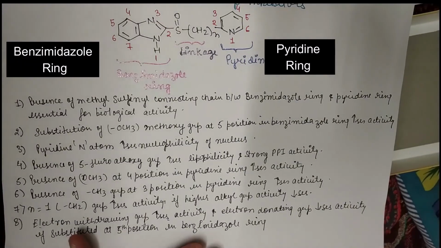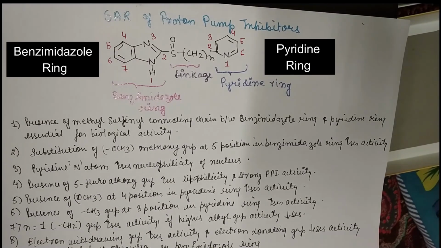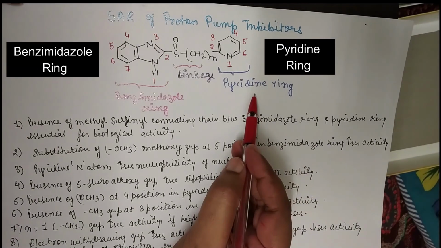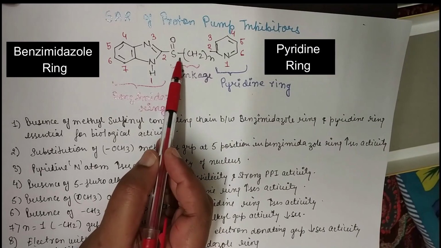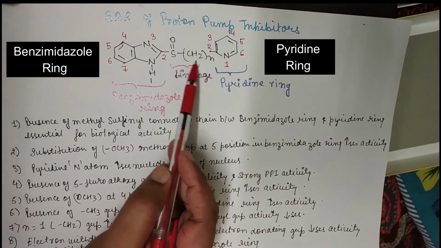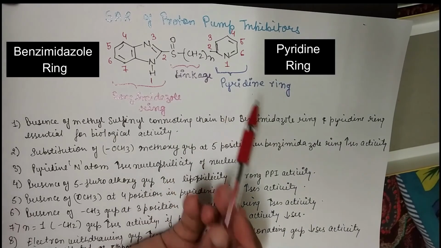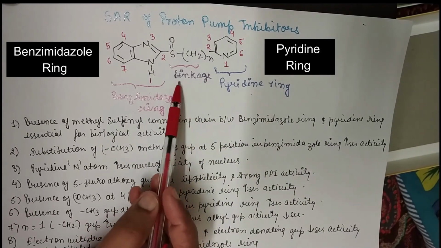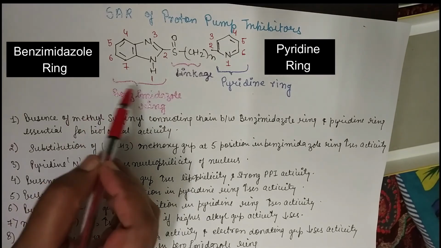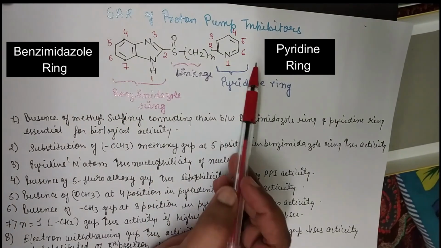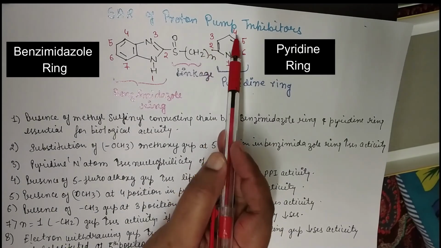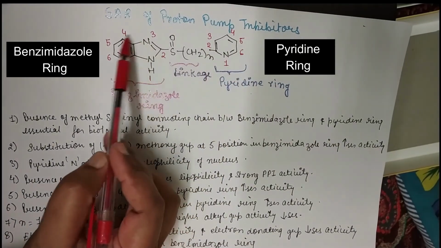Next is SAR of proton pump inhibitors. So here you can see the common structure which is present in all the proton pump inhibitors. The structure of proton pump inhibitors is basically divided into three parts. First is the pyridine ring. Second is the linkage, this S double bond O, and this alkyl chain. The third part is the benzimidazole ring, and the numbering has been done 1, 2, 3, 4, 5, 6 and 1, 2, 3, 4, 5, 6.